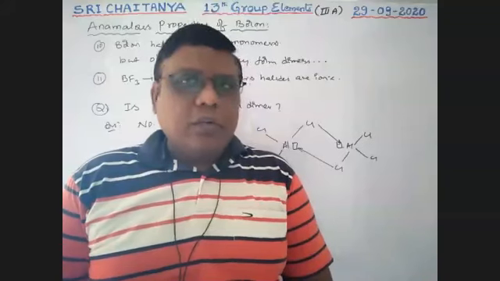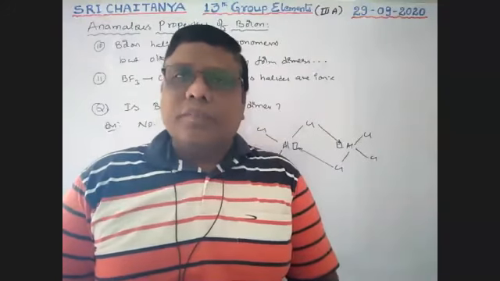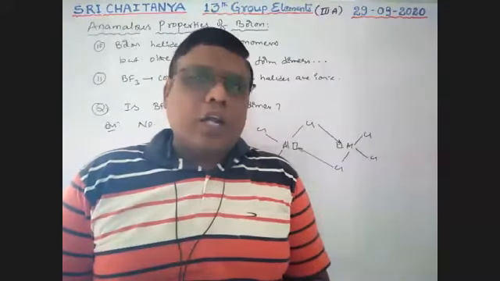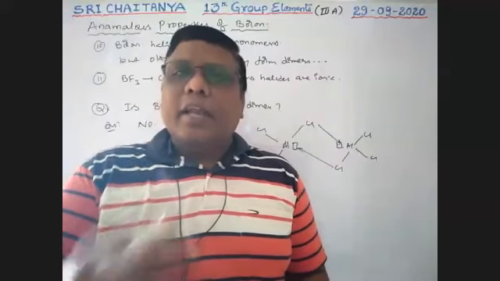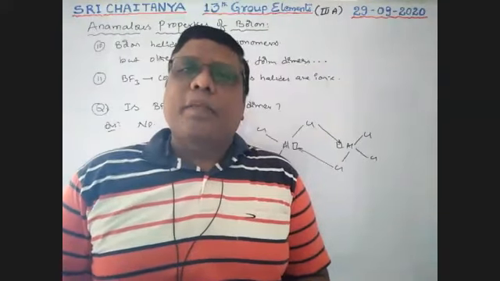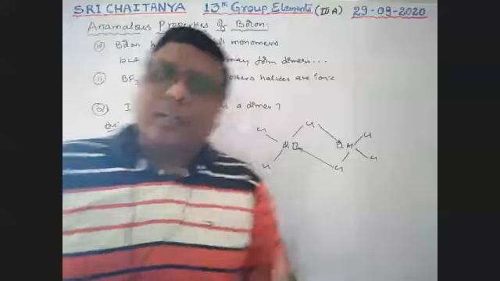Now another topic, the diagonal relationship of boron with silicon. That means similarities between boron and silicon.